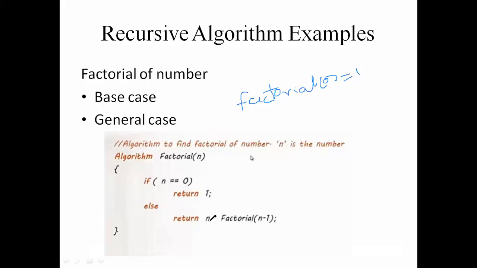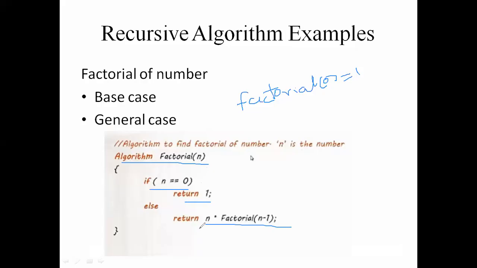The general case is n into factorial of n minus 1 for this problem. So then you have to write the algorithm. First write the algorithm name, that is factorial. If the n value is 0, then return 1, because 0 factorial is 1, that's why we write the condition here. If n equal to 0, return 1.